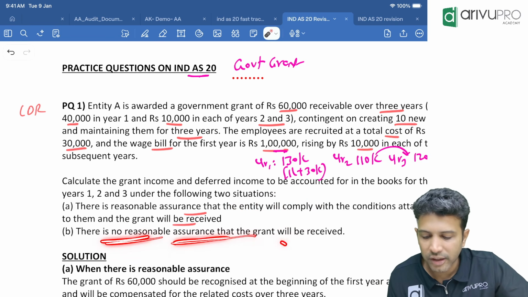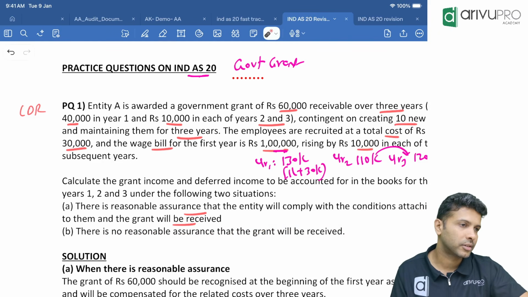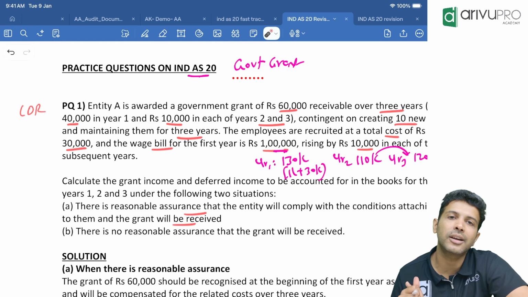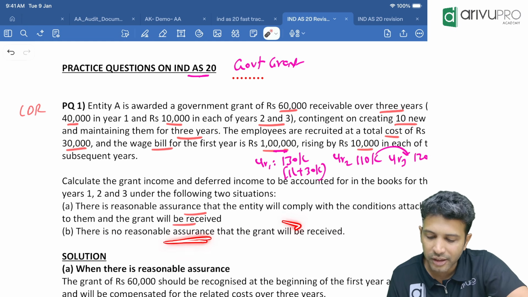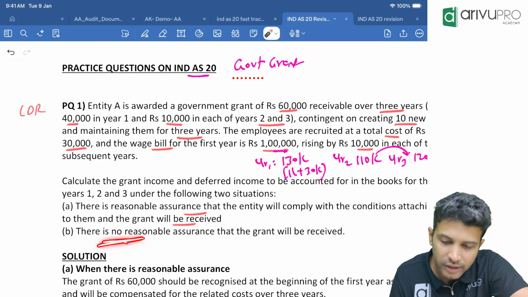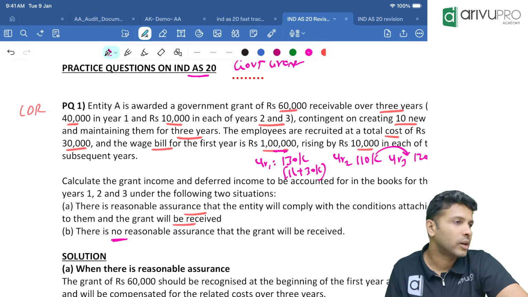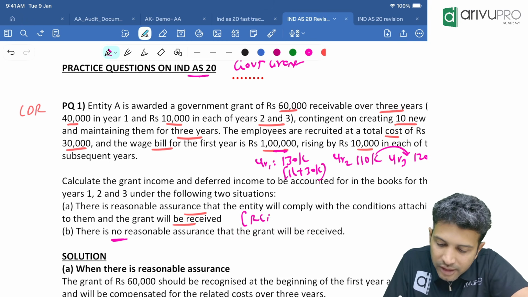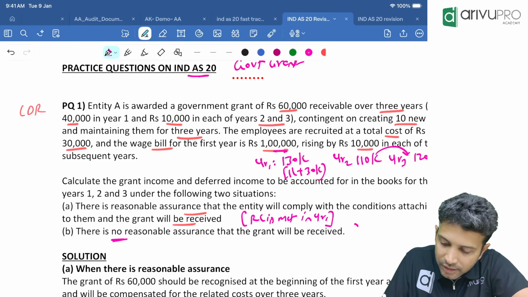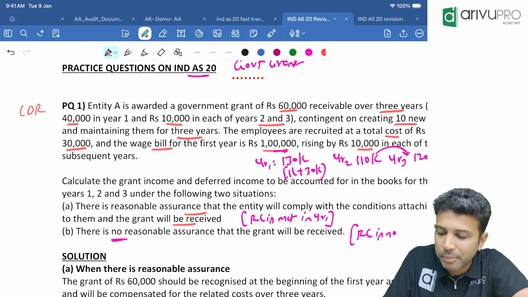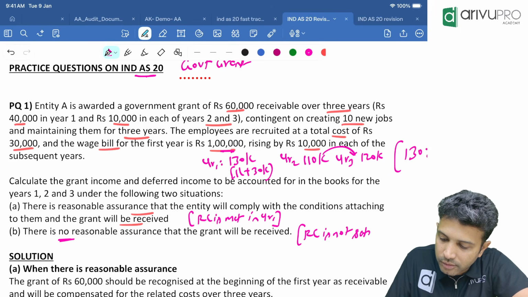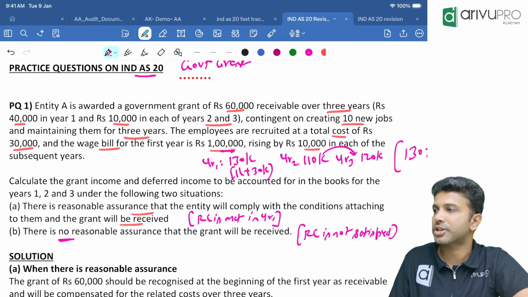Second, there is no reasonable assurance that the grant will be received. One of the recognition criteria (RC) for recognizing a government grant is that there should be a reasonable assurance that the grant will be received. Here it is satisfied or it is not. So first, RC is met, in which year we are assuming? Year 1. Second, RC is not met, or not satisfied. So under these two situations, we need to give the accounting.